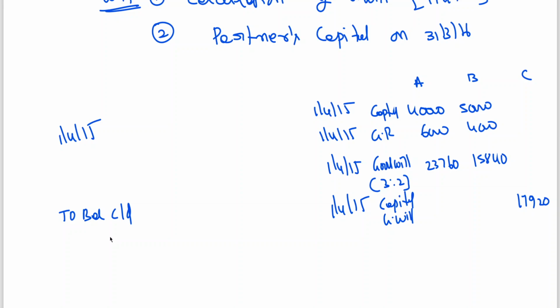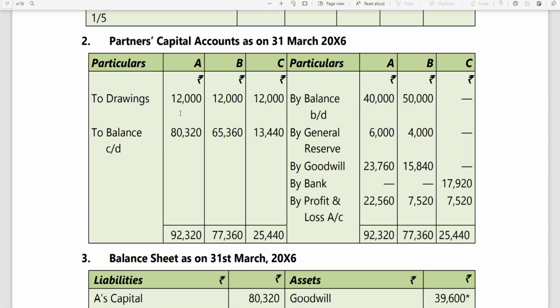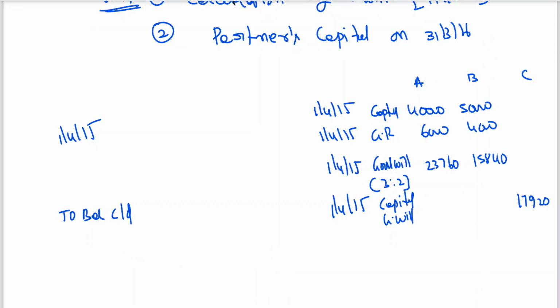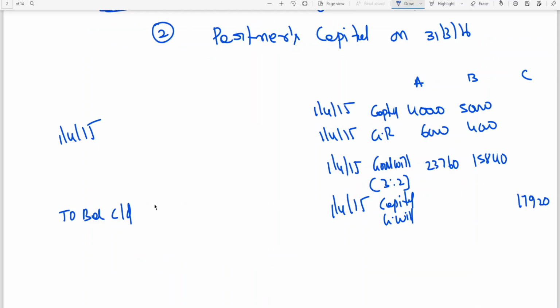$40,000 plus 6,000, 69,760 A. But you can see here you don't have this amount. The reason is, I'll tell you: 69,760 A. This is on the date of admission. This partner's capital is given, but I am preparing it on the date of admission.